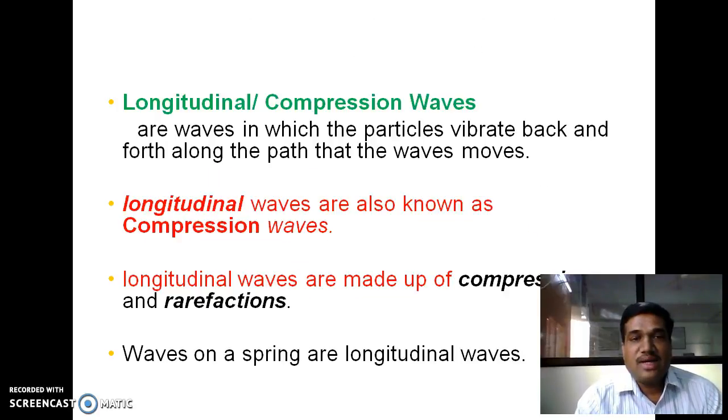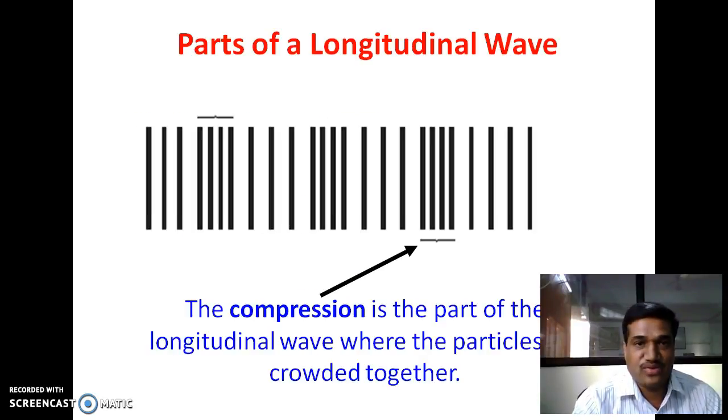Then the next type: first type is transverse wave, and second one is longitudinal, or also it is called as compression wave. These are the waves in which particles vibrate back and forth along the path that waves move. These waves are also called as compression waves. Longitudinal waves consist of compressions and rarefactions. Waves on spring or sound waves are the best example of longitudinal waves.